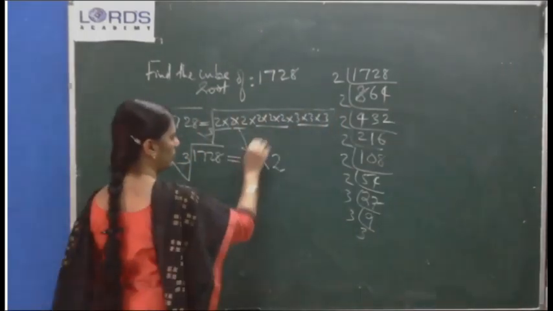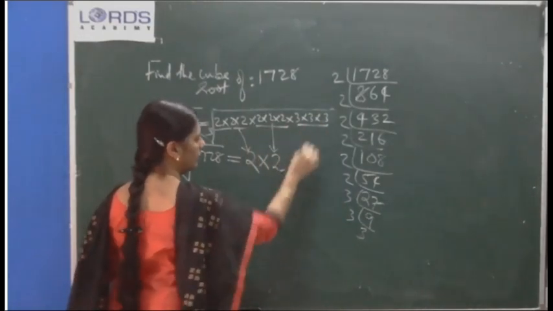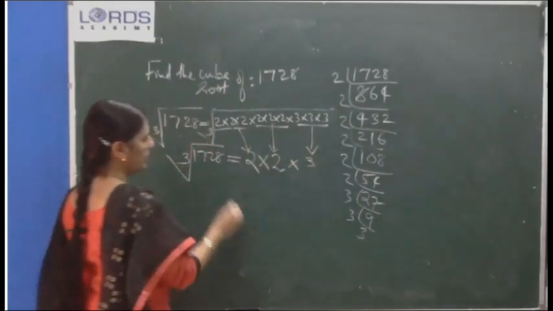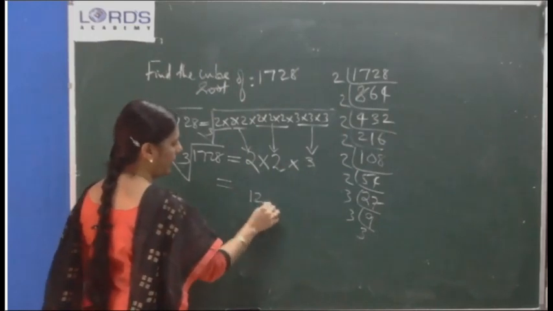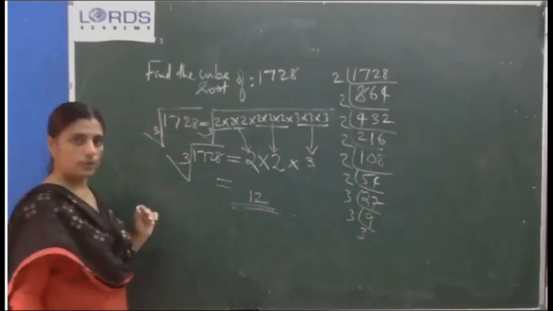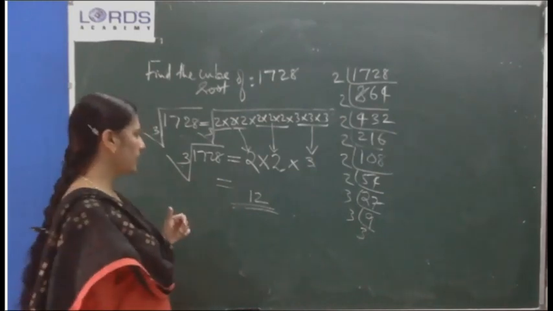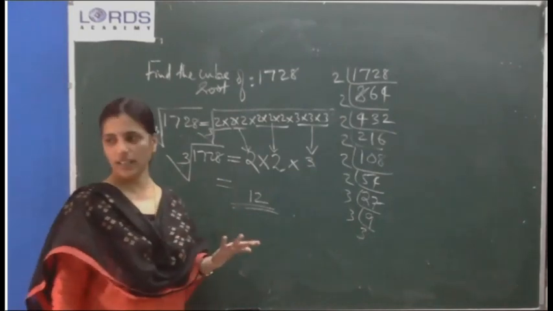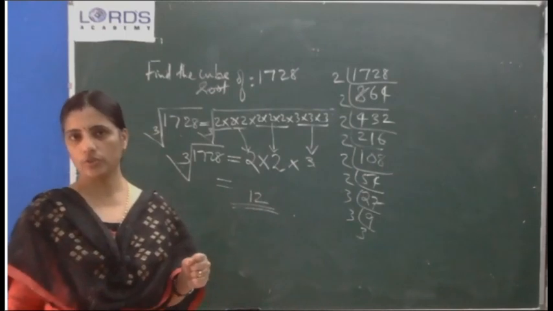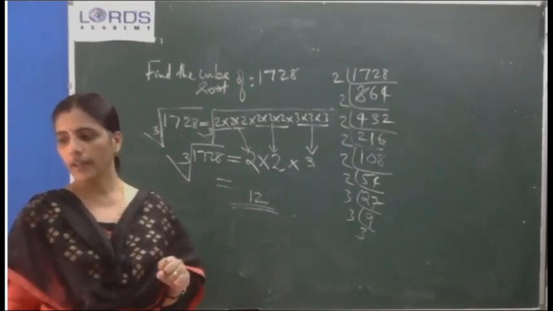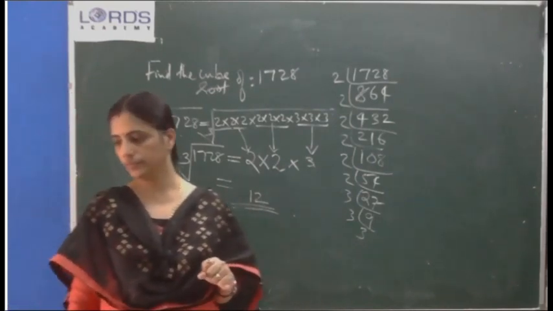And from this 3. So what is the answer? 12 is the answer. What is the cube root of 1728? The answer is 12. Very easy. Okay. Next question. Find the smallest number.